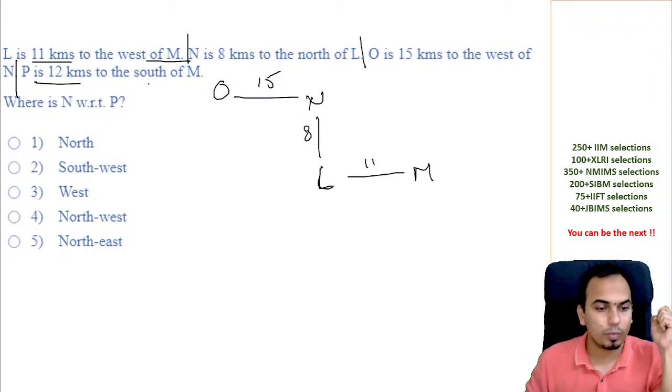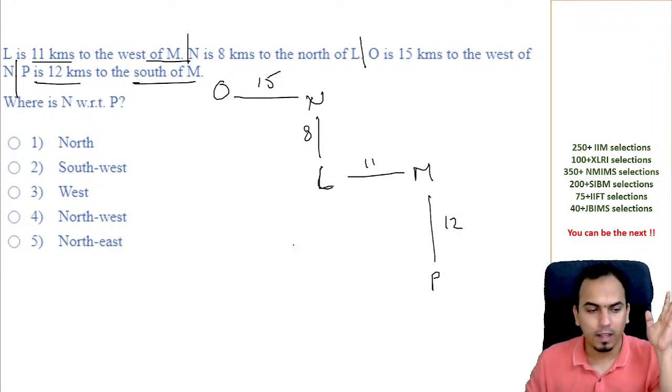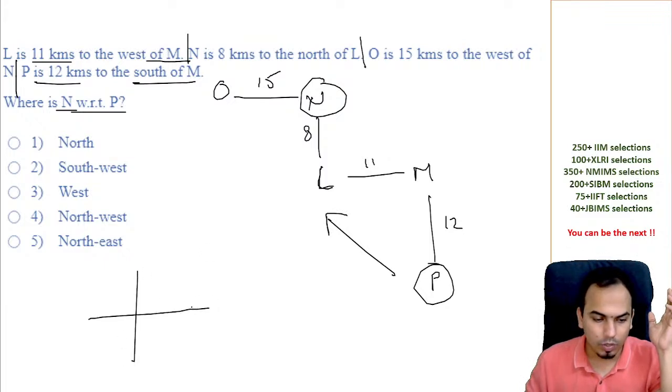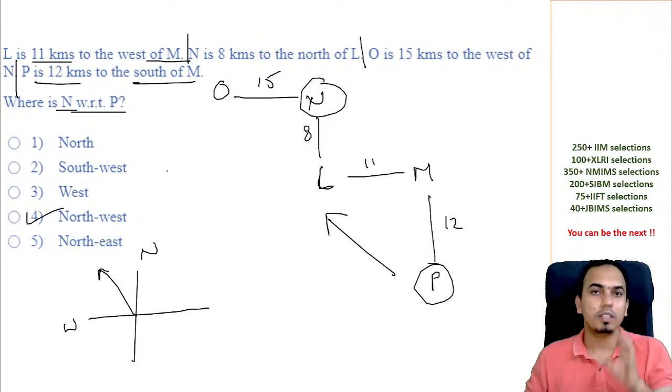P is 12 kilometers south of N. Simple diagram. Where is N with regards to P? ये N है with regards to P. ये north था, ये west था. ये direction क्या होगा? North west. Perfect. 100% accuracy.